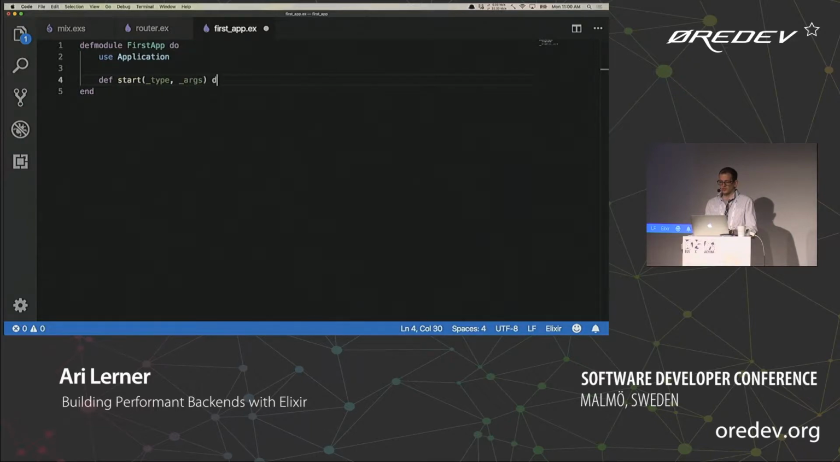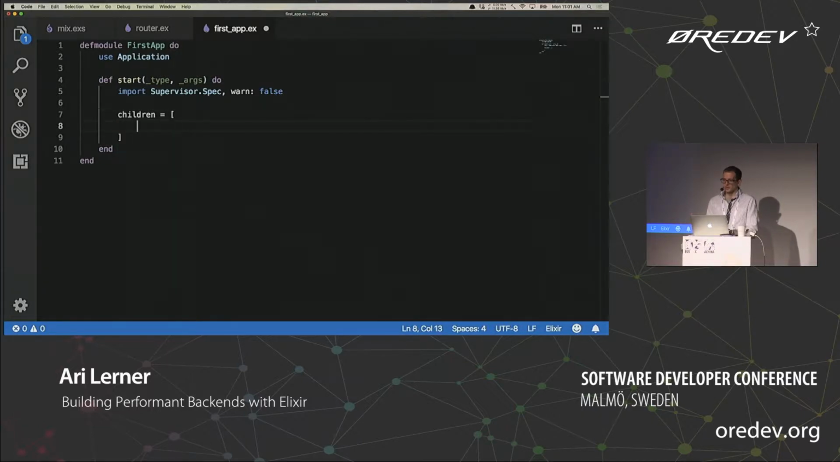We're going to ignore those first. Start by default passes two arguments: the first is the type, which is an atom, and the second is the arguments for the application to run. We could pass in the port if we wanted to. I'm just going to ignore those because we've already hard-coded the port. No biggie.